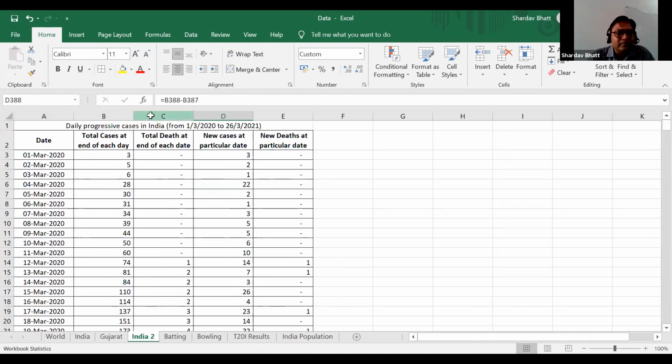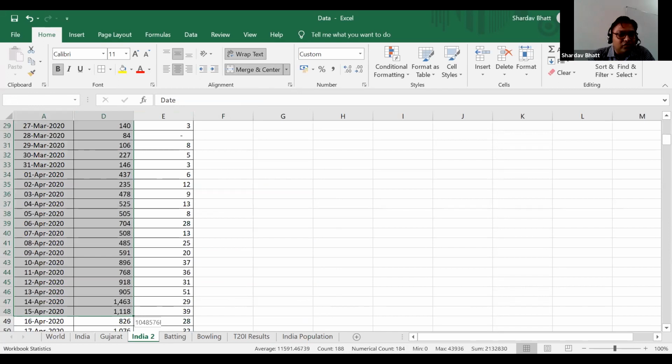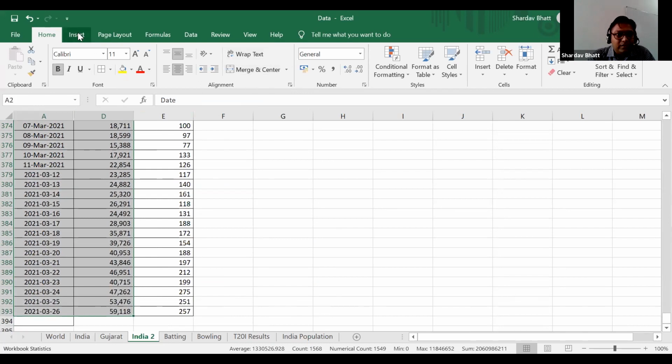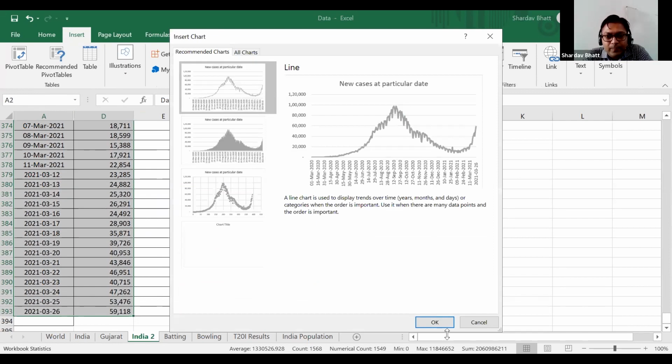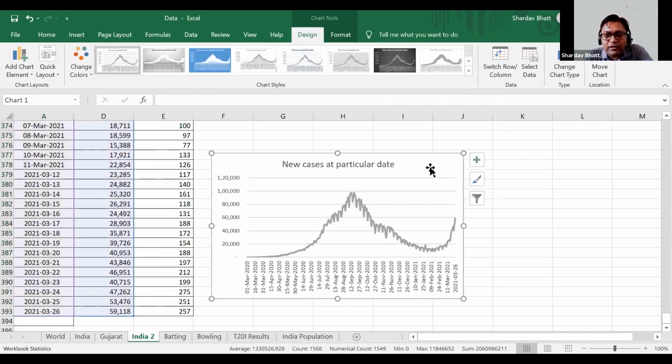Okay, so let me hide these columns, and I'm going to select these 2 columns. Okay, and then insert, and then I will go for this chart, and I will give some nice formatting to this chart.